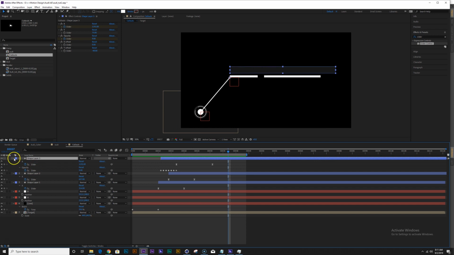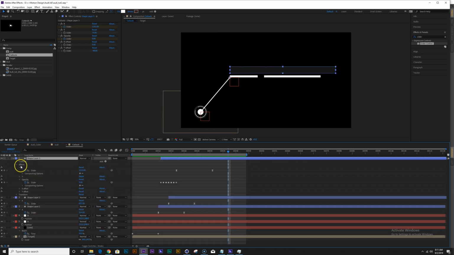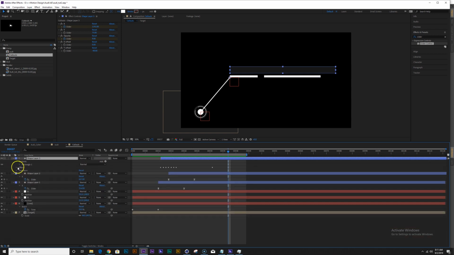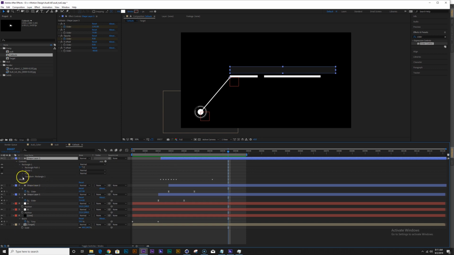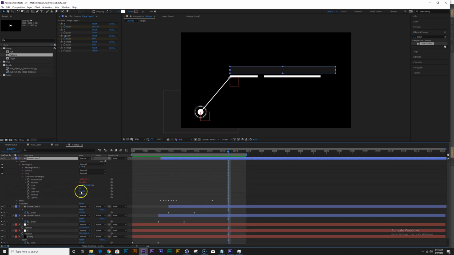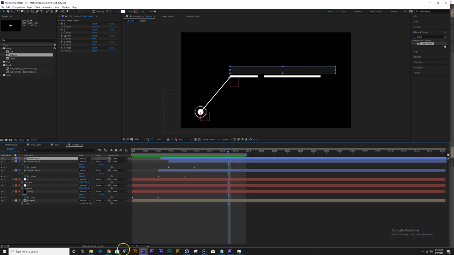In fact, the shape layer is really cool. It has a lot of really cool options that I haven't even got into. You have a skew factor here, so if you want to do some more cool designs like that as well, you will do the exact same thing that we were doing for linking them into a slider expression to make it easier to control. But anyways, I think I'm good with this.